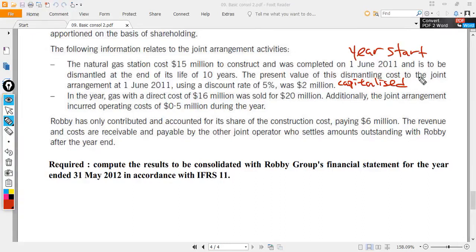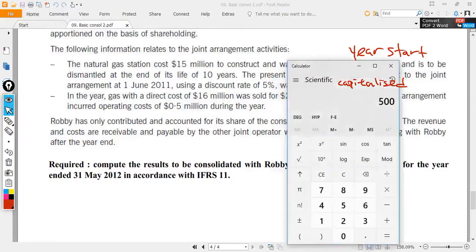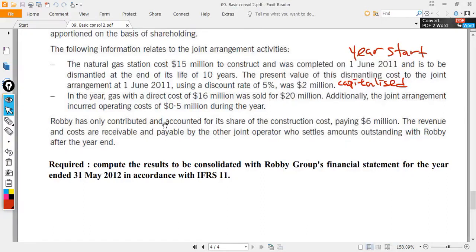Robbie has only contributed and accounted for its share of construction costs, paying $6 million. Using construction costs of 15 at 40%, yes, 6 million. So Robbie only accounted for the 6 million.